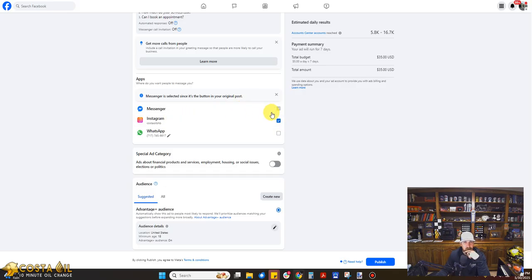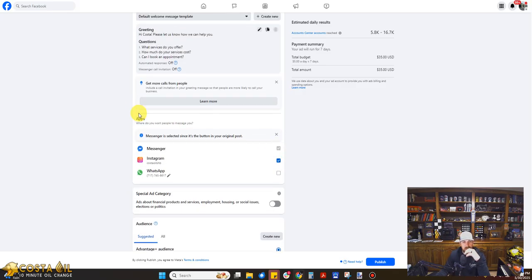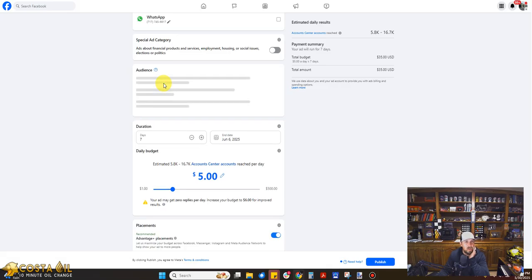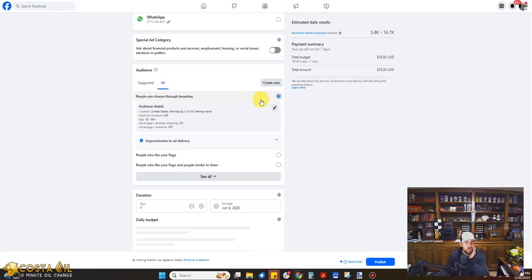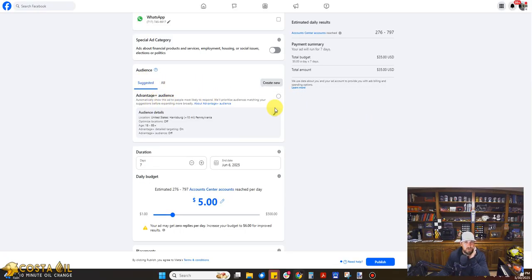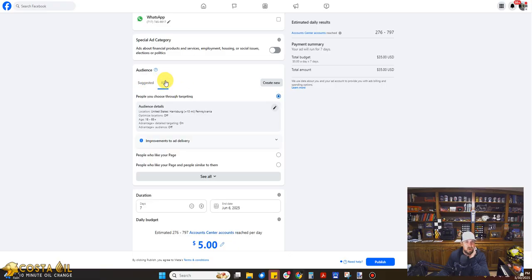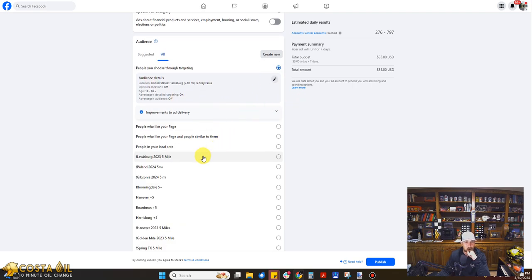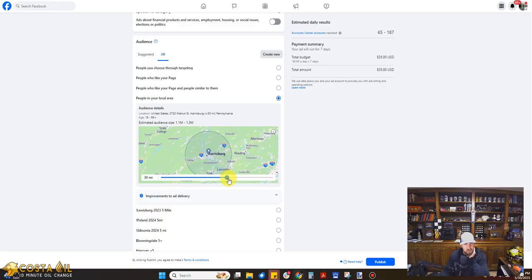if you go here, we're going to select Instagram. We're going to keep it on Messenger. Messenger hasn't been that bad lately. But here, if we click all and then we go to people you choose through targeting, and if we were to go back to suggested, Advantage Plus audience is all of a sudden unclicked. So all you have to do is click on all. We always like to select people you choose through targeting, or people in your local area. It actually makes it the easiest because your address will be up here. All you have to do is then do something like this.